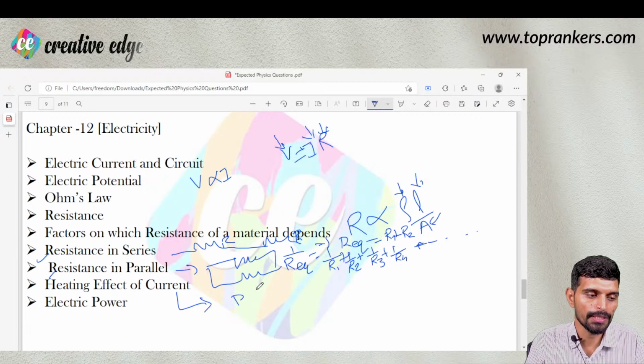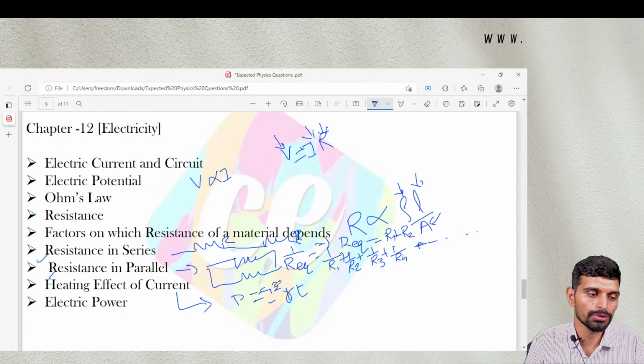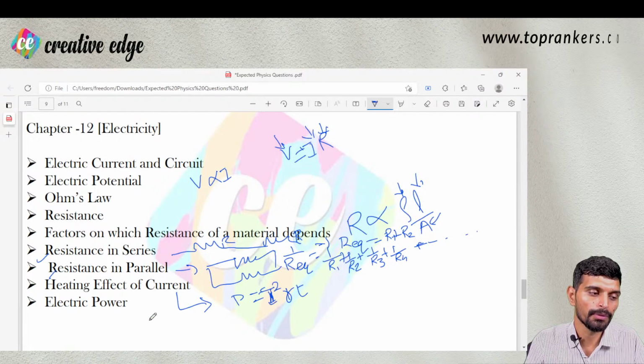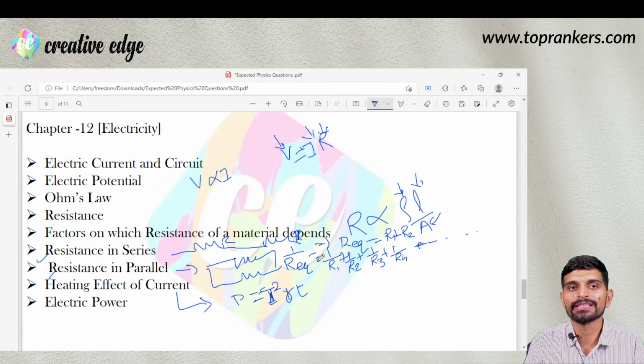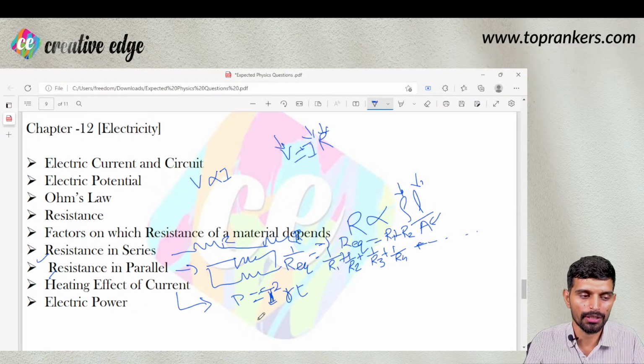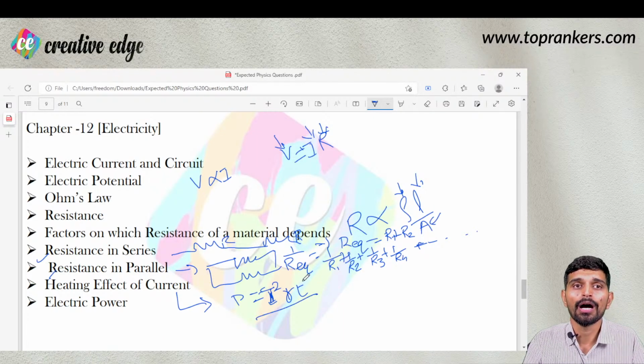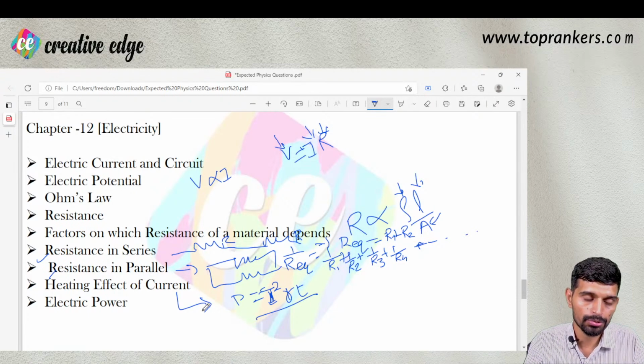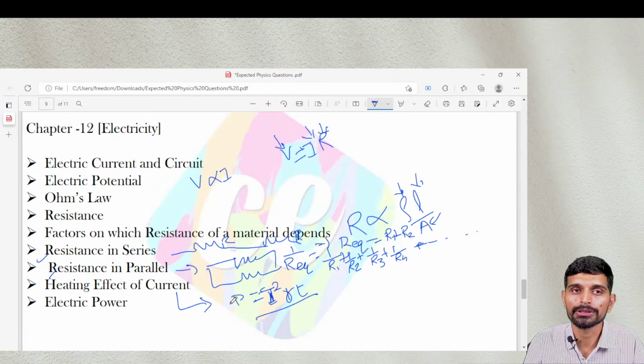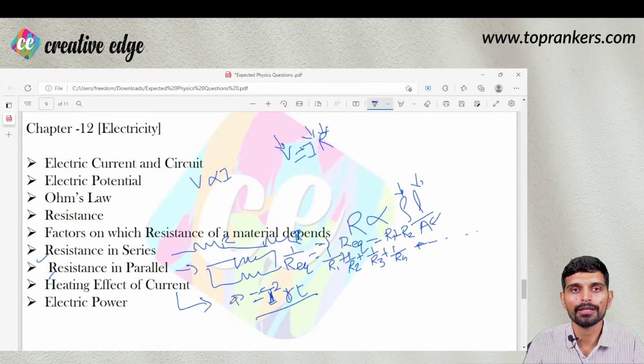Heating effect is H is equals to I square RT. In fact, this is used to determine the electricity bill. So there is a question available in NCERT class 10 chapter 12, how to determine the electricity bill. So please go through that question. There could be a question and you need to answer it in the numerical answer type question.